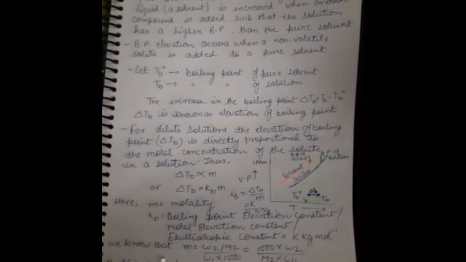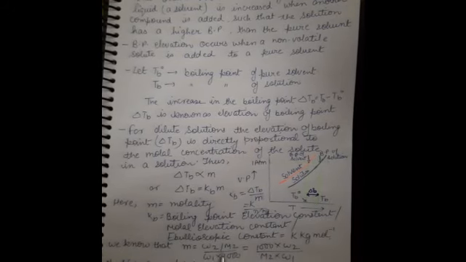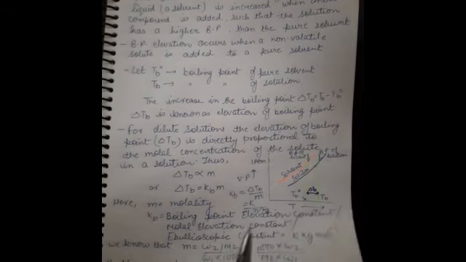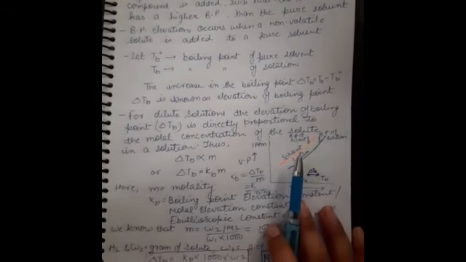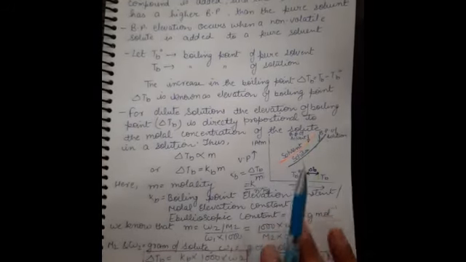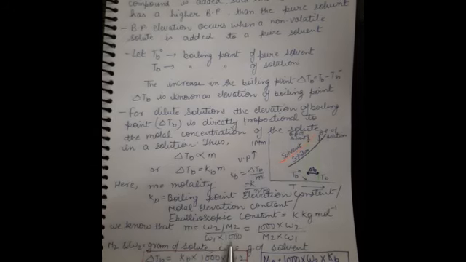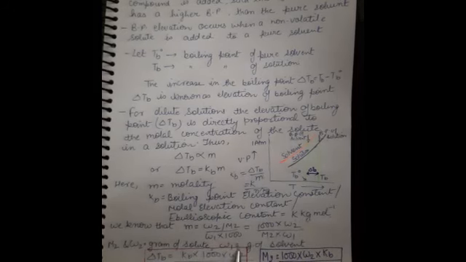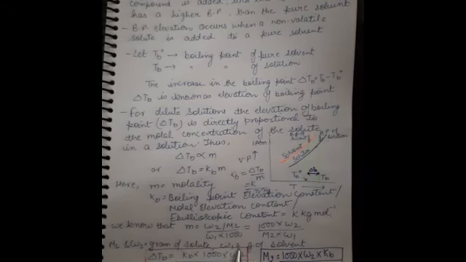Now we know that molality is equal to W2 divided by M2 divided by W1 into 1000. We have already discussed this.